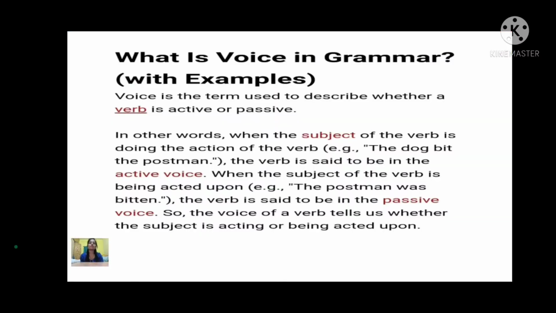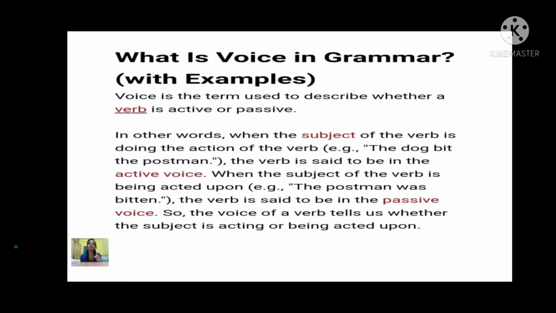So what is voice in grammar? Voice is the term used to describe whether a verb is active or passive. Here two types are there, one active voice and one passive voice. In other words, active voice is when the subject of the verb is doing the action of the verb.